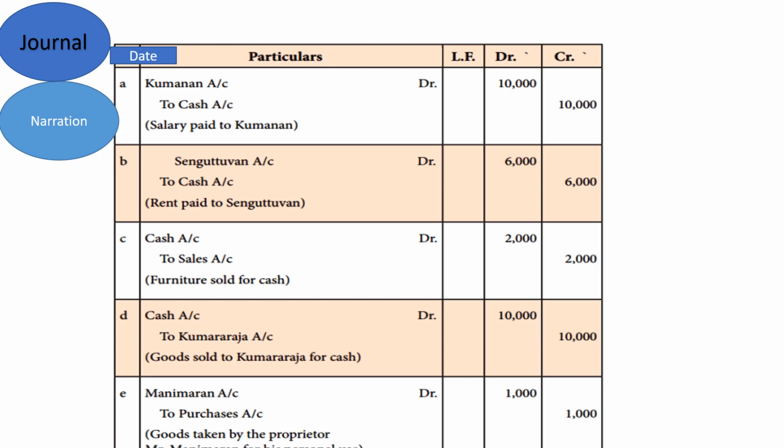Now let us see what a journal looks like. You have a date over here, particulars over here, then the ledger folio, the debit side and the credit side. You always write debit as DR and credit as CR. This entry I'm not teaching you right now, I'm not letting you know what it is right now. Just suppose any transaction happens in a business, suppose a salary is being paid to this person.